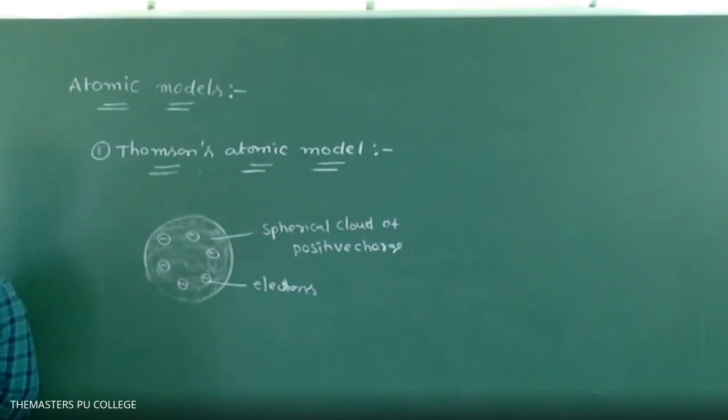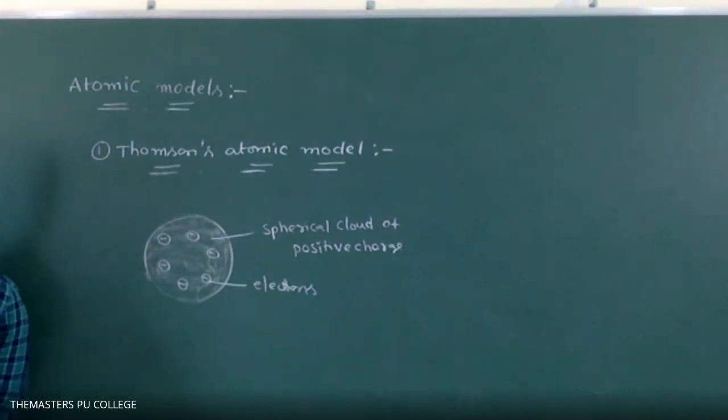Next, second point. The electrons are embedded